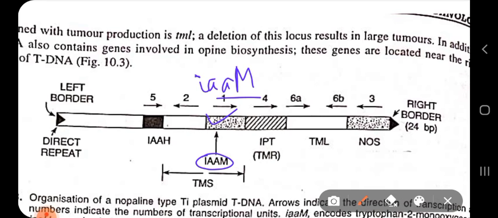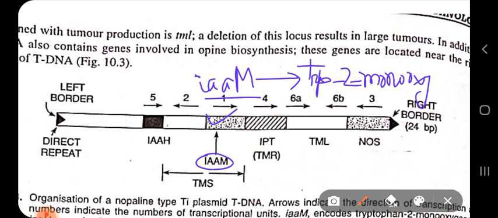So what does IAAM encode? IAAM is involved in auxin biosynthesis, and it encodes an enzyme, and the name of the enzyme is tryptophan 2-monooxygenase. So IAAM encodes this enzyme tryptophan 2-monooxygenase.